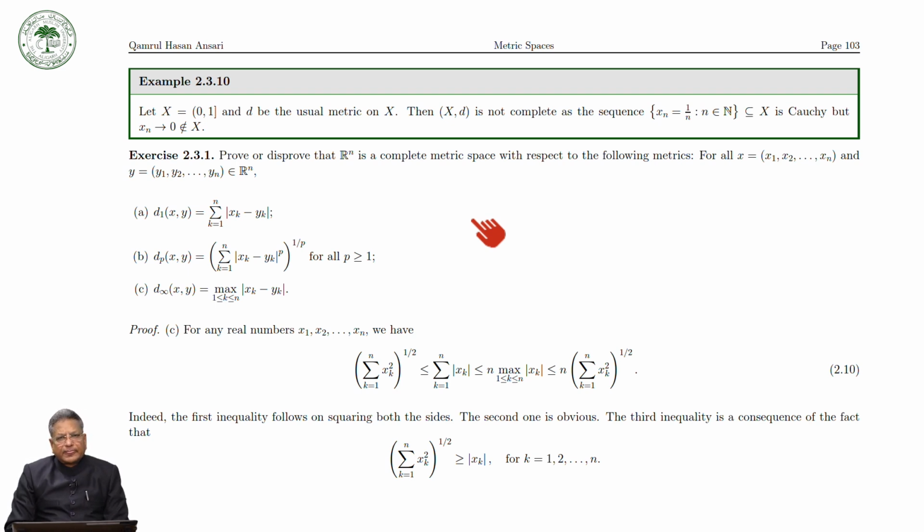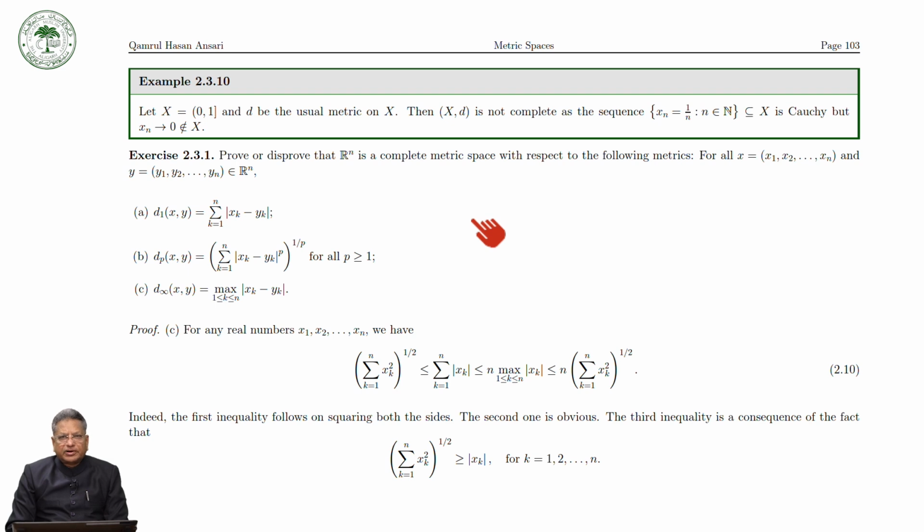Rn with respect to the metrics which we have considered in our earlier talks. There we have defined several kinds of metrics: usual metric, Lp metric, d_p metric, d infinity metric, d1 metric, or taxi cab metric. So whether Rn is a complete metric space with respect to these metrics or not.